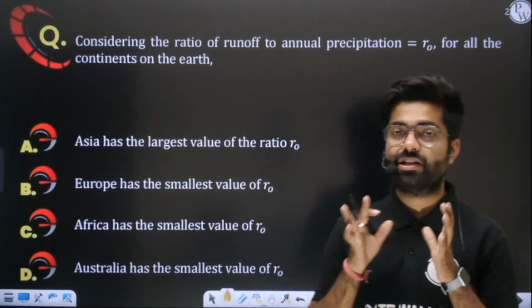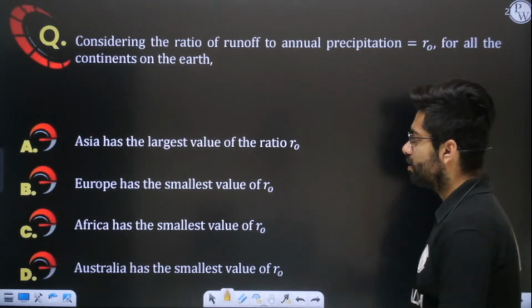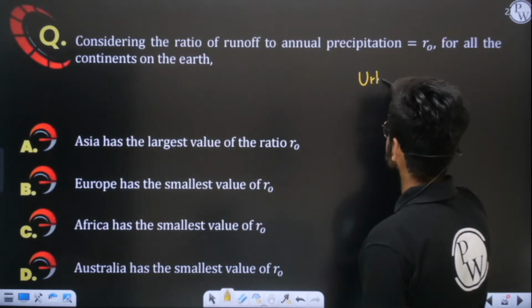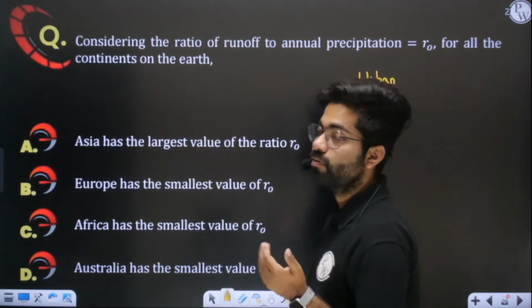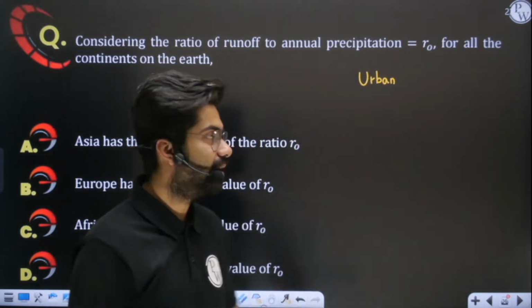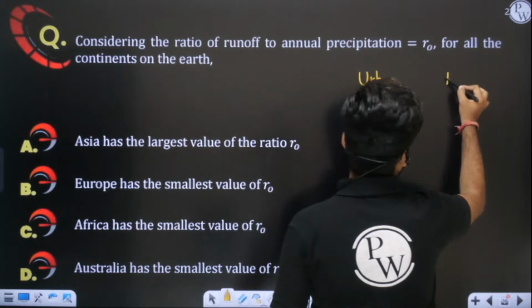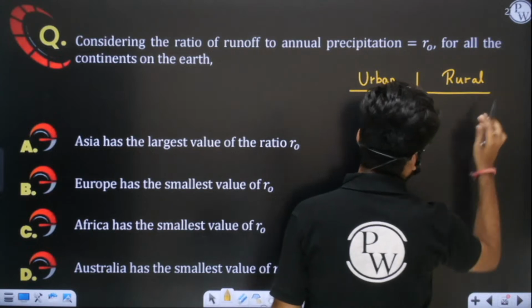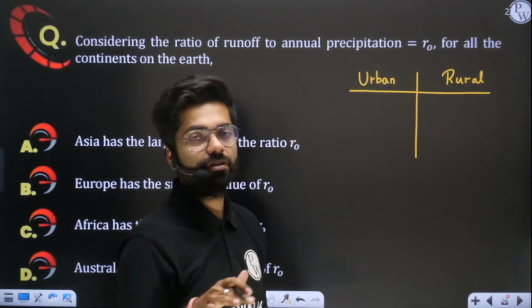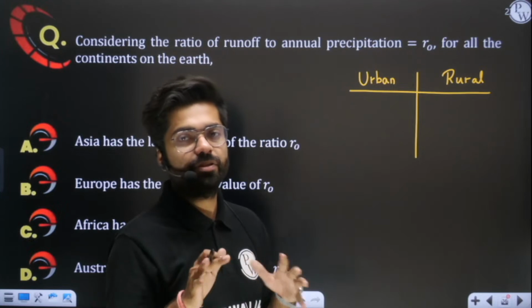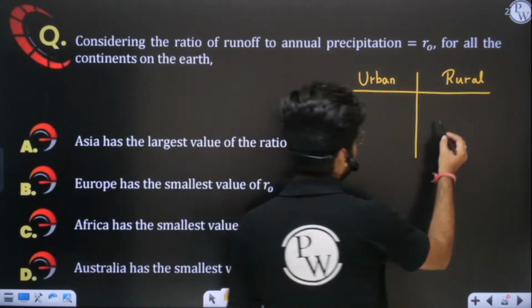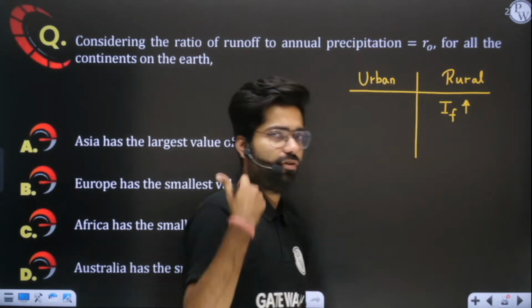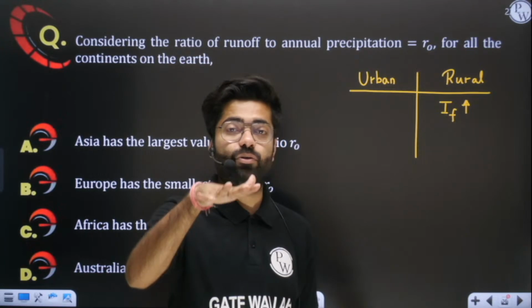See, you need to understand one thing. Consider rural versus urban area. Let us imagine we have an urban area in which more development is there, a huge amount of concreting has taken place already, and an area which is not so developed, which is a rural area. If the same amount of rainfall happens in both areas, where will infiltration be more? Obviously it is very simple. Infiltration will be more in rural areas because not too much development is there, and all the water which falls will ultimately drain into the ground.